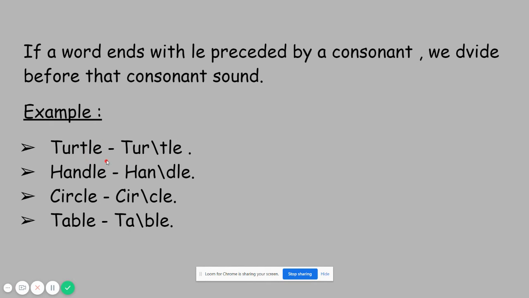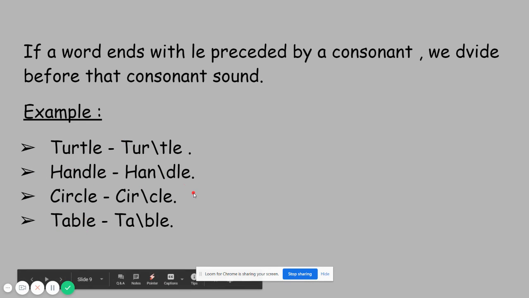So when the word is ending with LE, if we have a consonant before the LE, then we need to divide the letter before the consonant. Yes. So have we done this right? See, before LE a consonant is there and we have divided before the consonant. Yes. So if the word is ending with LE preceded by a consonant, then we need to divide before the consonant sound. Yes. See, like this, the other examples are also handle, circle, table.